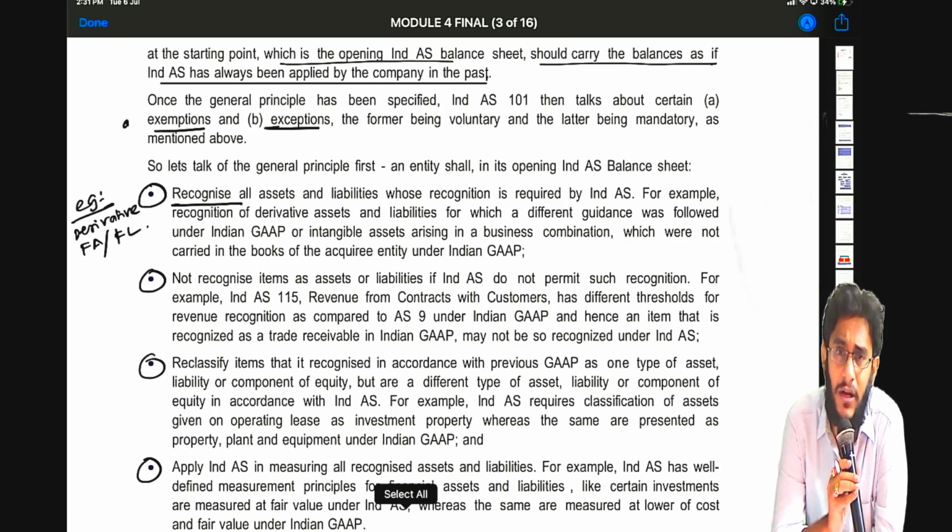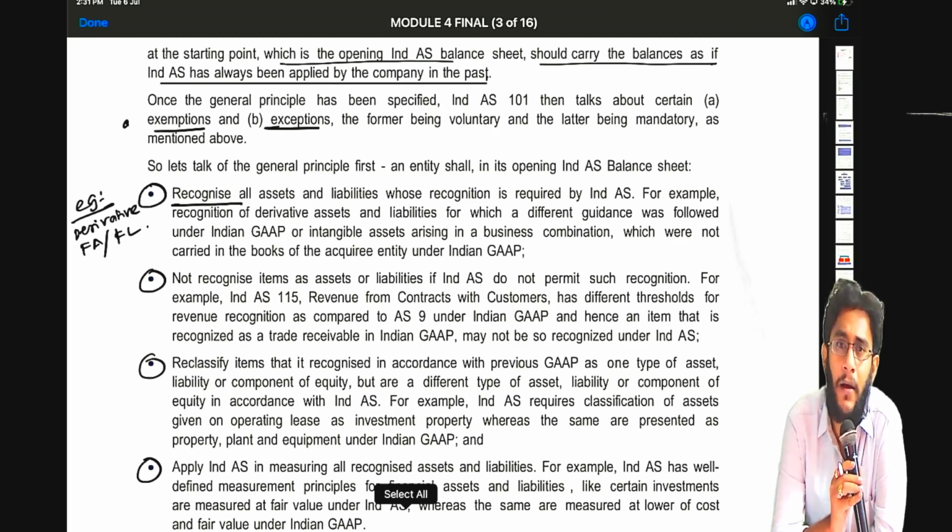But there was no such accounting in the old AS. So what you might have done, you might have booked the premium paid as an expense in your P&L account. That is wrong now. You have to recognize it as a financial asset right now. So recognize assets and liabilities.